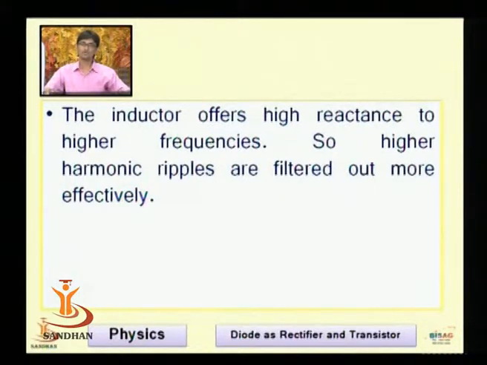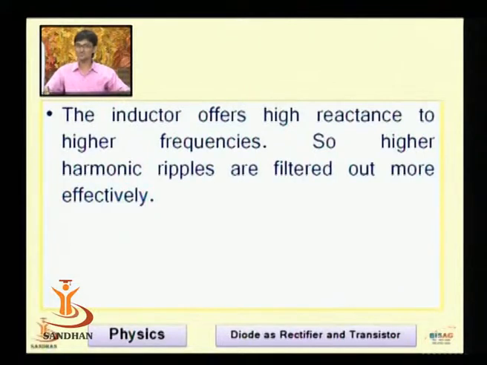Now what was the formula for the capacitive reactance? It was XC equals 1 upon 2 pi FC. If there is a frequency component, XC decreases. If there is no frequency component, XC is infinite. This is about XC. Now let me look at XL, that is inductive reactance. The formula for XL equals 2 pi FL.